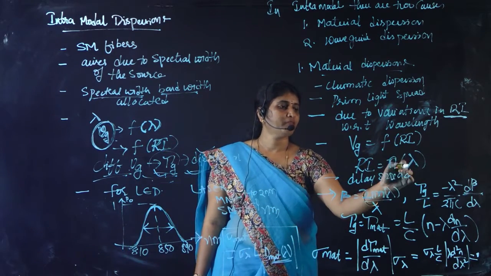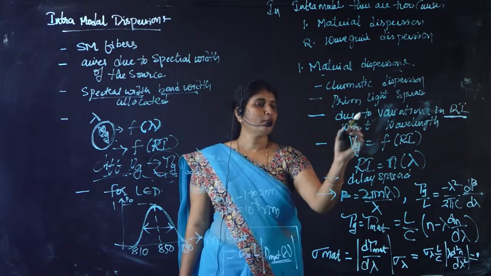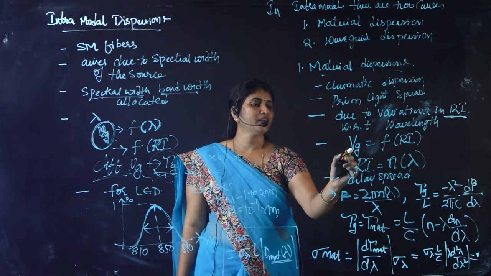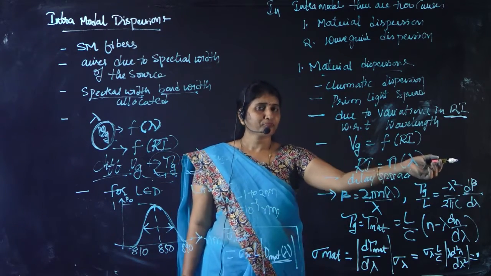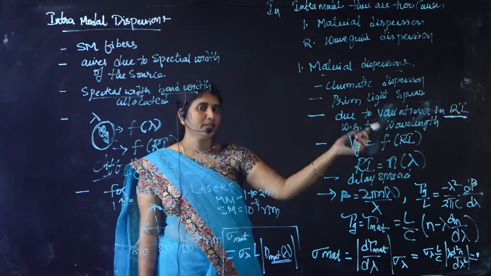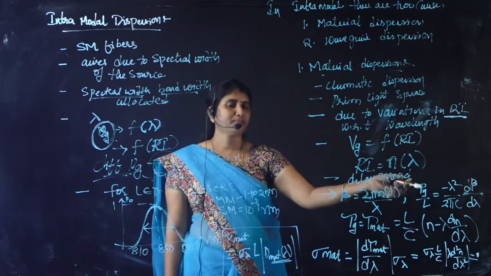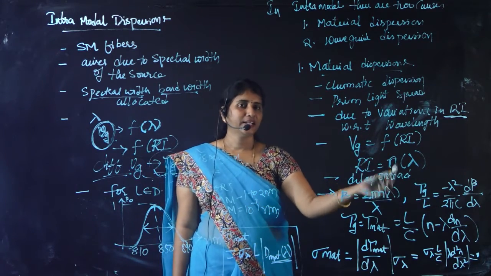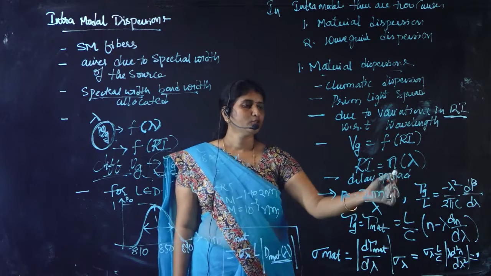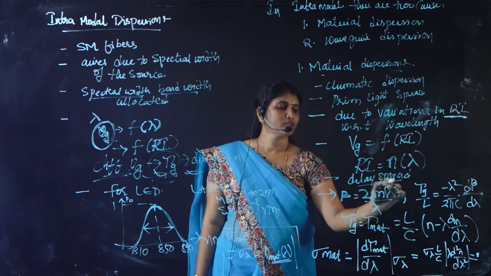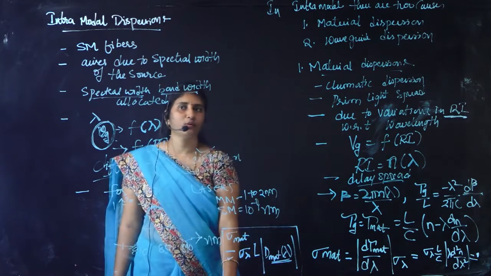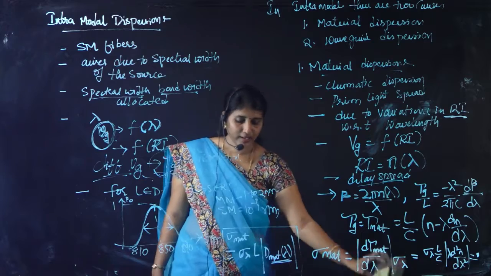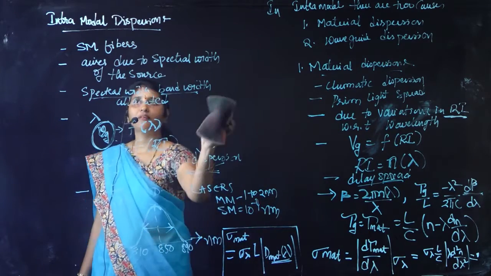So for varying wavelengths we have varying group velocities. For varying group velocities, the arrival at the output of that particular spectrum will be delayed, will be different. So it leads to the spreading process. So this is about material dispersion, and now we will see what is waveguide dispersion.